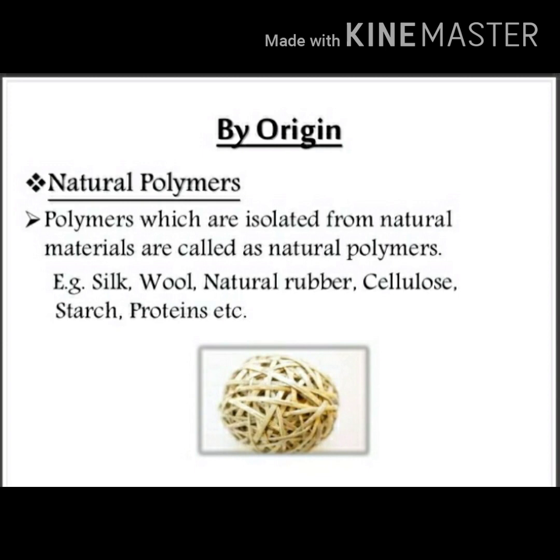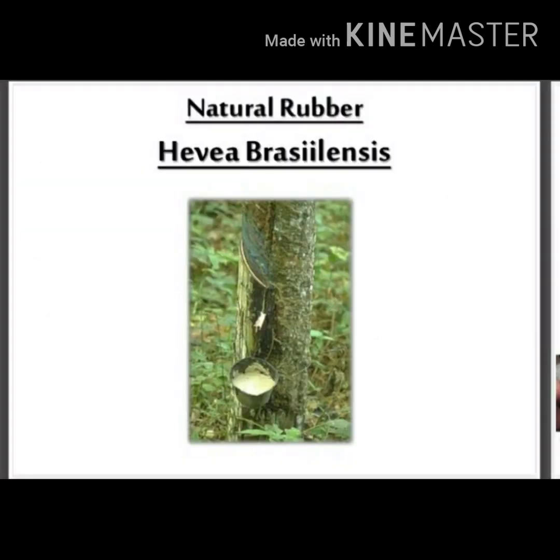Natural polymers. Polymers which are isolated from natural materials are called natural polymers. That means natural polymers are obtained from nature. For example, silk, wool, natural rubber, cellulose, starch, etc. The main example for natural polymers is natural rubber, which is produced from Hevea brasiliensis tree.